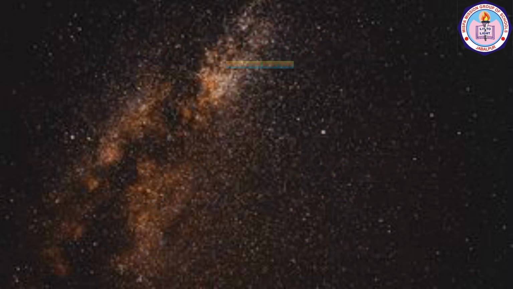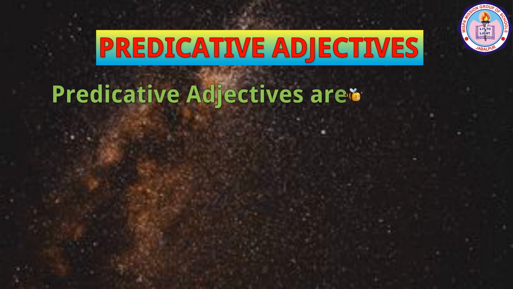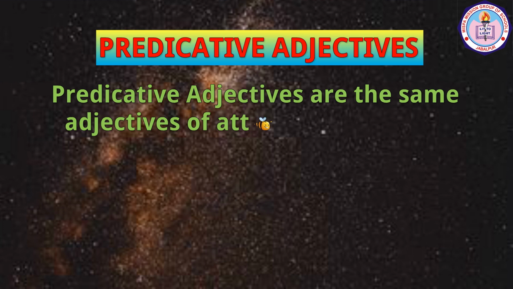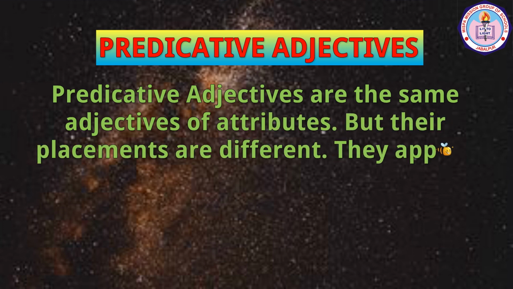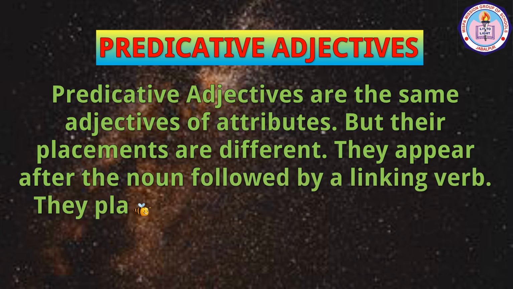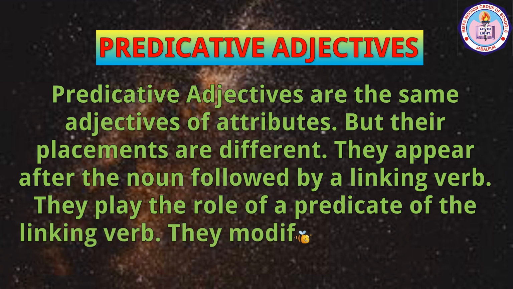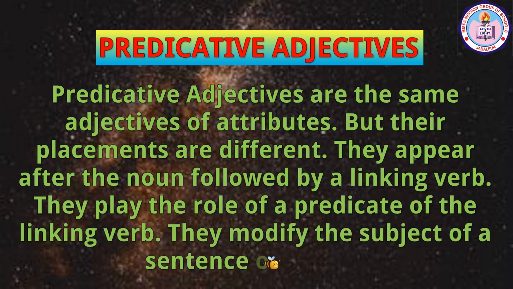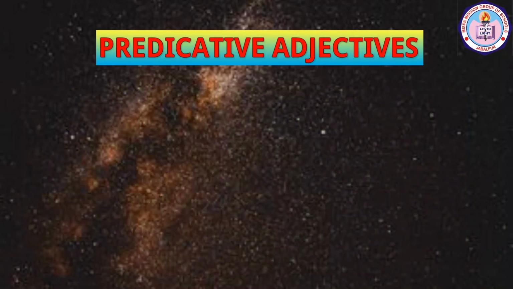Now, let us discuss predicative adjectives. Predicative adjectives are the same adjectives of attributes, but their placements are different. They appear after the noun followed by a linking verb. They play the role of predicate of the linking verb. They modify the subject of a sentence or clause. Let us know them by observing these examples.